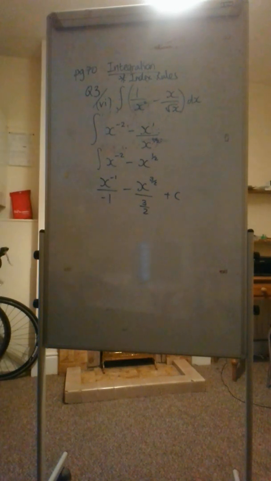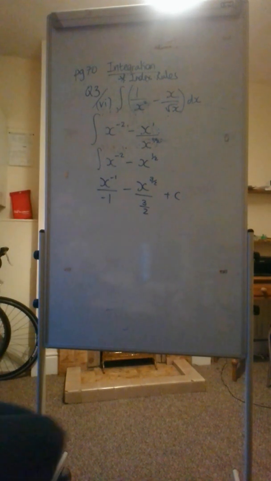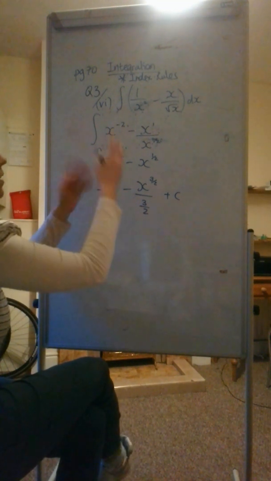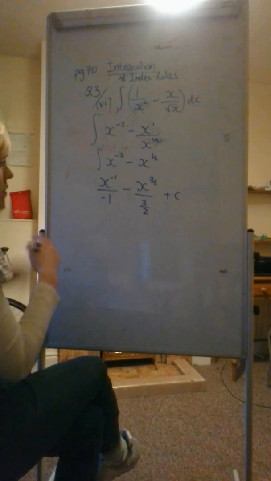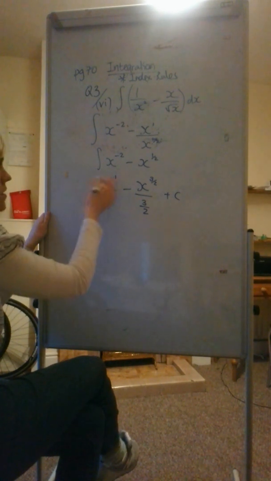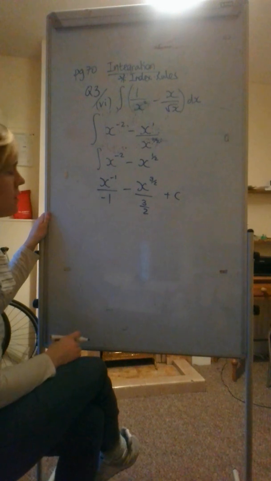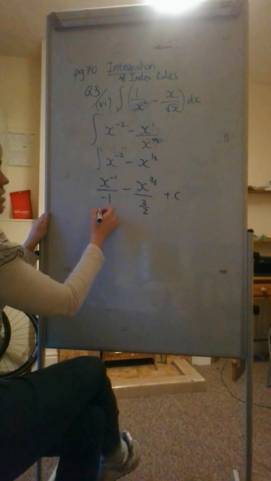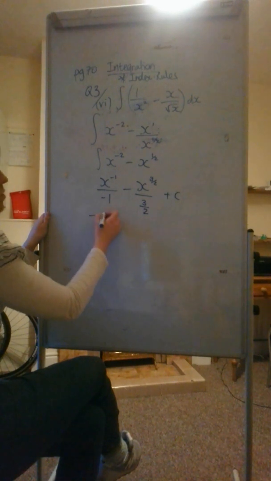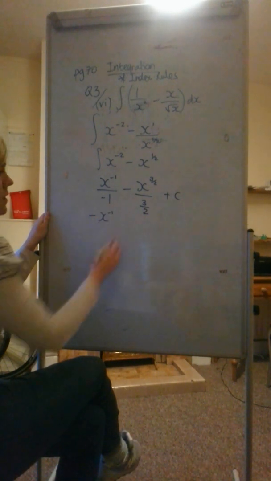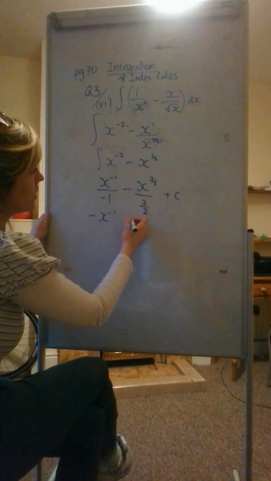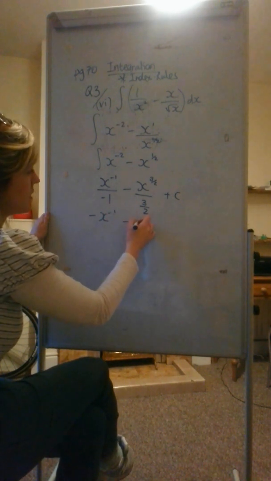Now, if I straighten this up a little bit, and what I mean by straighten it up is these are both really like the previous ones. But anyway, if I was to tidy this up, we don't want to give it back with minuses and stuff like that. It would be a minus just to start. That divided by minus 1 would make the whole thing a minus. So I'll just write that like that. I'll come back and finish it off in a second. Over here, this will be minus x.